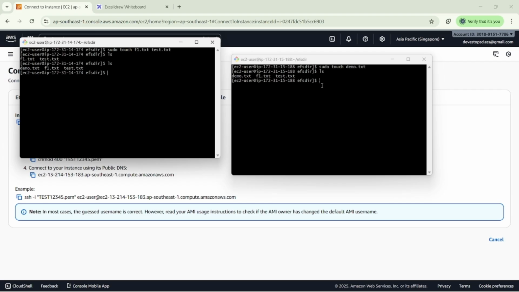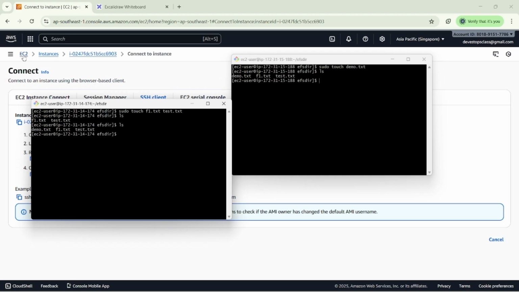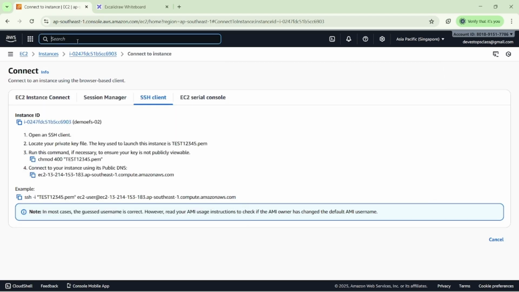So if we delete a file, then we can see the same change, and whatever updated files we have, we can see them in all EC2 instances. But make sure we provide the proper data while creating the EFS and while creating the EC2 instances. If we forget the file system ID, then we have to go through the same operations here.